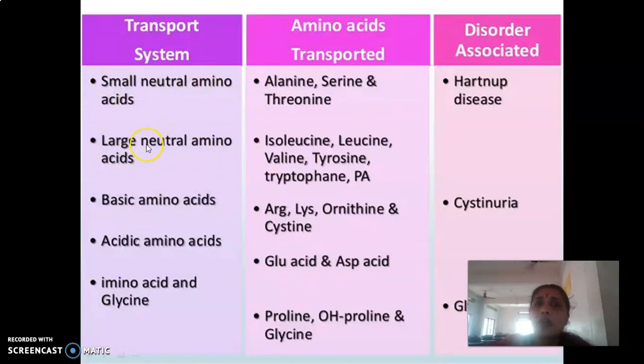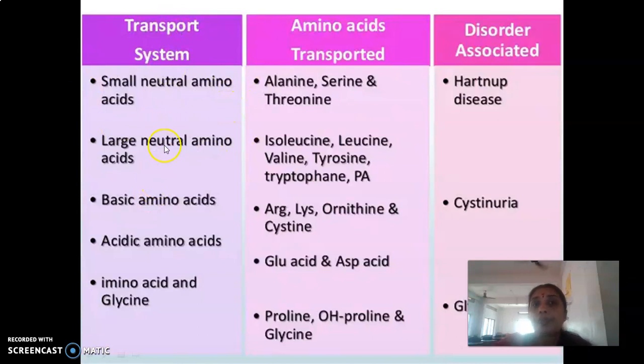What do you mean by neutral amino acid? It is an amino acid which has a single amino group and a single carboxyl group. Such amino acids we call neutral amino acids. For example, glycine, cysteine, alanine, etc. All those are neutral amino acids because they have only a single carboxyl group and a single amino group. Or they will have an alpha carboxyl group and an alpha amino group. Such amino acids we call neutral amino acids.